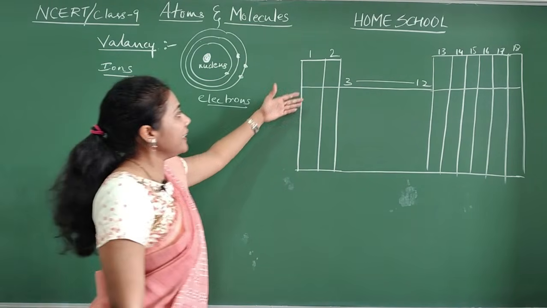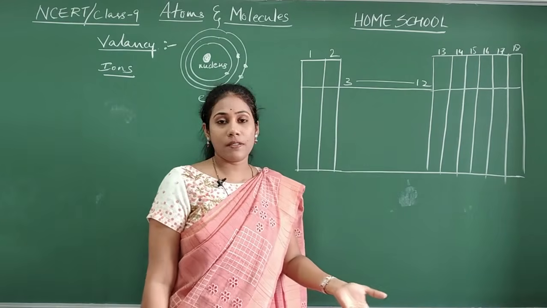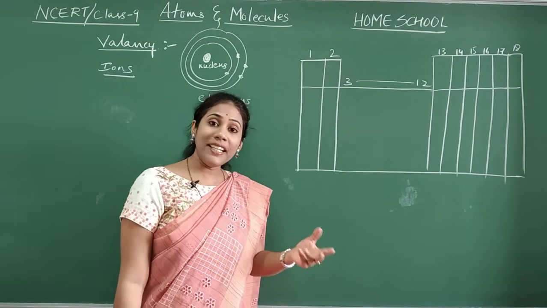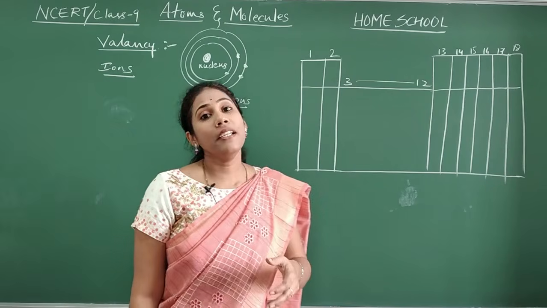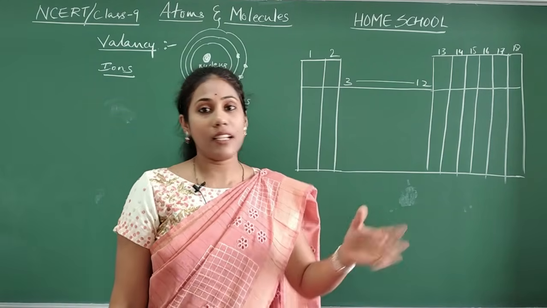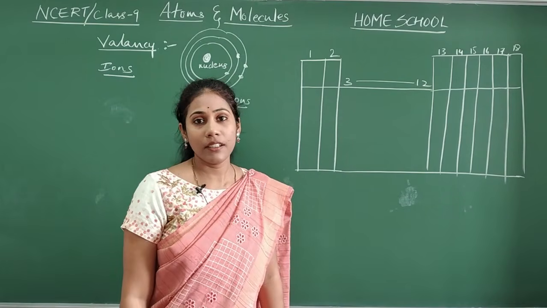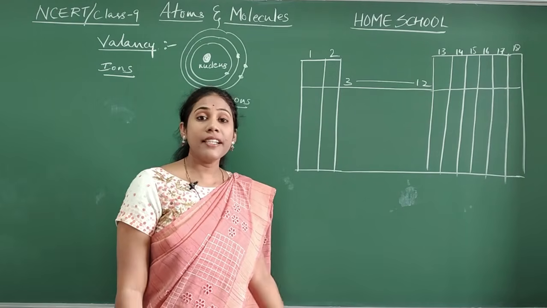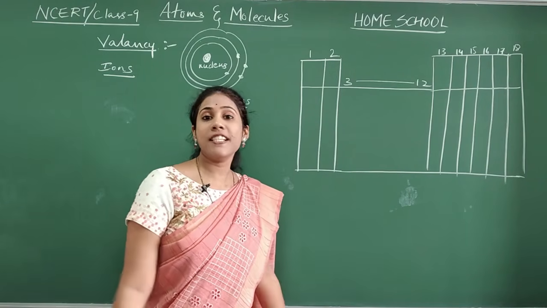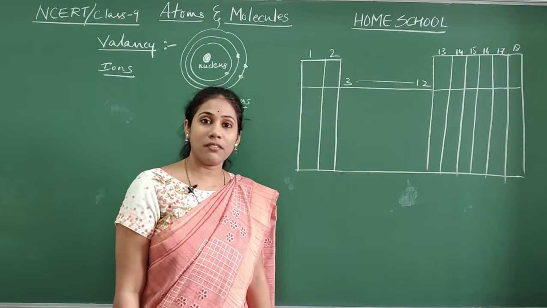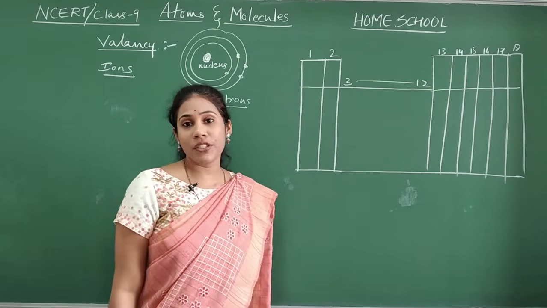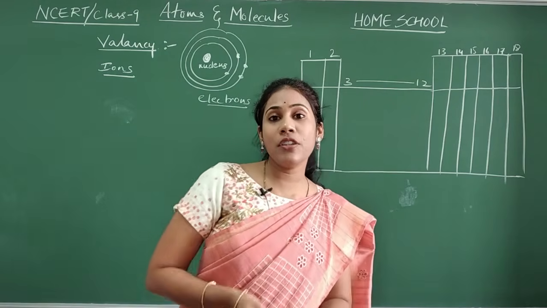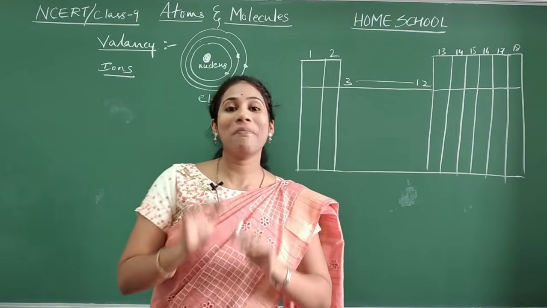So, different elements have different numbers of electrons. Some elements have only one electron in them. Some elements have 2 electrons. Some elements have 7 electrons, 8 electrons, like that. Clear, everybody? So whatever the type of atom, inside the atom there are very special guys called electrons. They are the superheroes present inside the atom. Because of these superheroes, different atoms combine with each other.